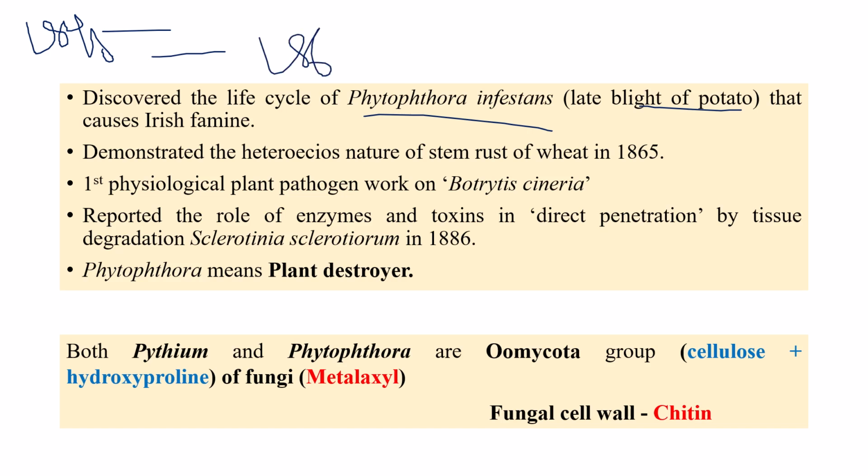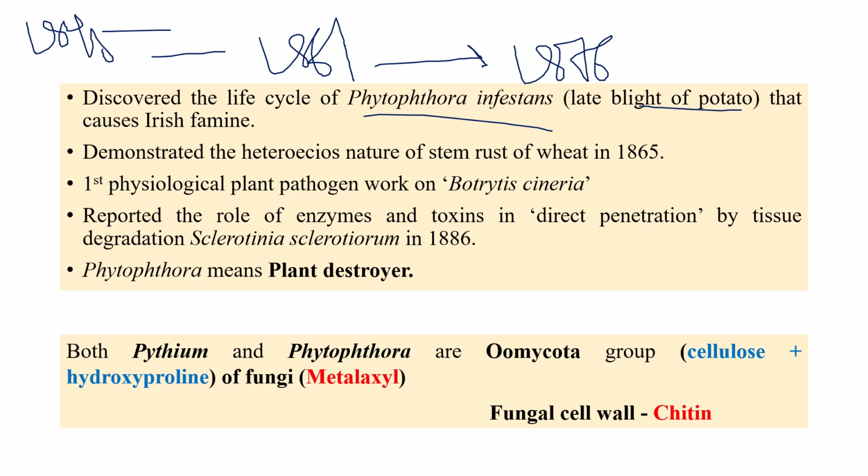In 1861, Anton de Bary discovered the life cycle and showed that this pathogen is of fungal origin. He named the pathogen Phytophthora in 1876 only. The name was given in 1876 only. Up to 1876, the pathogen was called Botrytis infestans, which was first given by Montagne in 1845, and Berkeley in 1845 and 46.